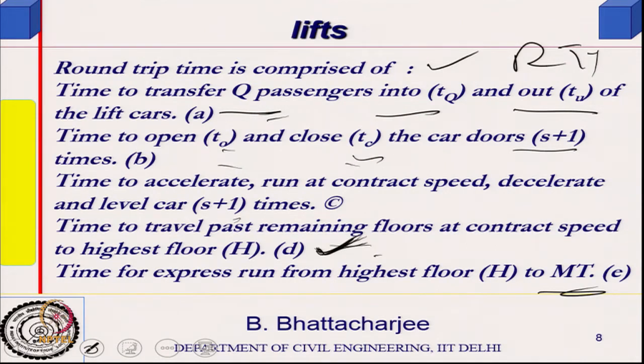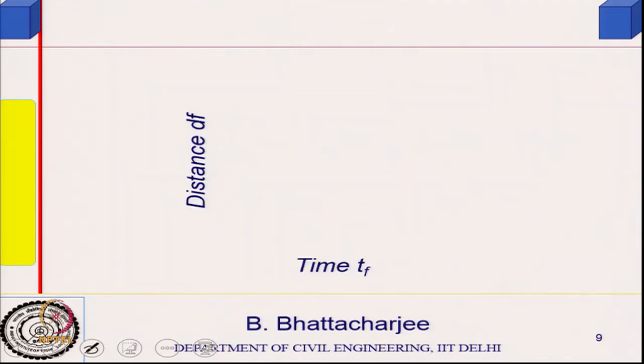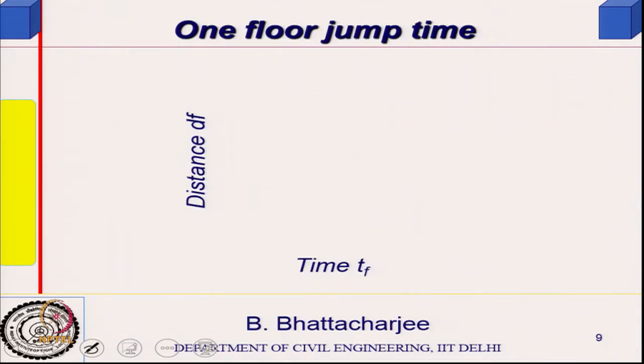Basically two things are probabilistic here, one is S and another is H. S is probabilistic. Just to look at the typical speed, we define something called one floor jump time, right.